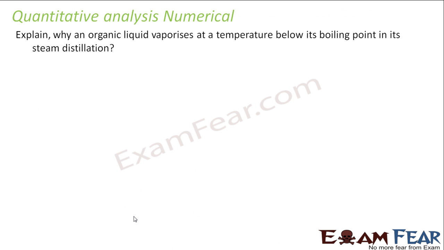Let's take some numerical on this. The question is, explain why organic compound vaporize at low temperature below its boiling point in steam distillation. So if you see in the steam distillation, we are not boiling the compound. For example, we never boiled the compound. The compound we had was actually volatile in steam.